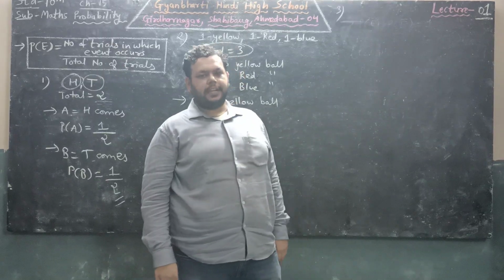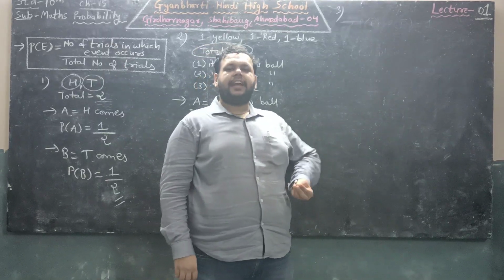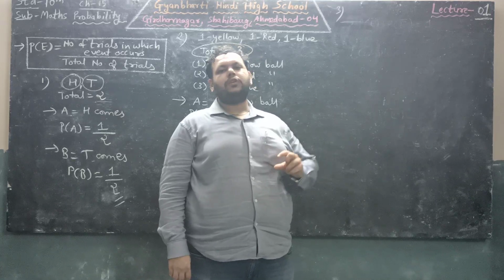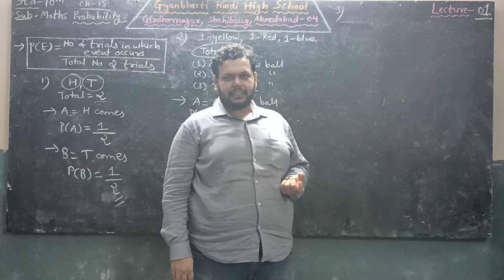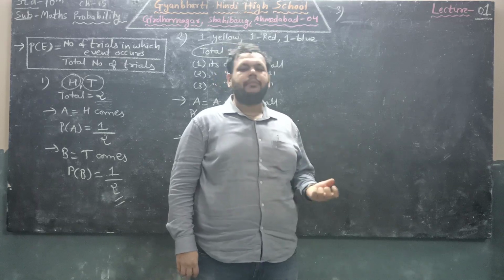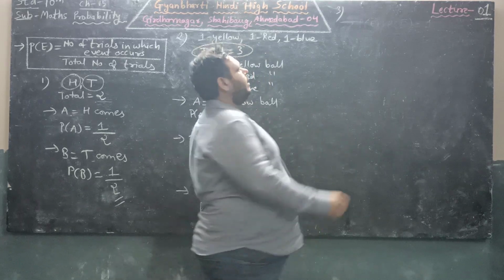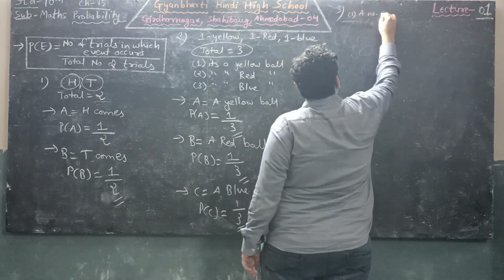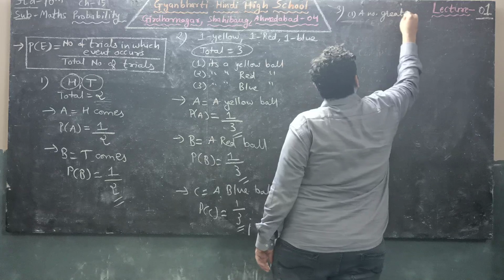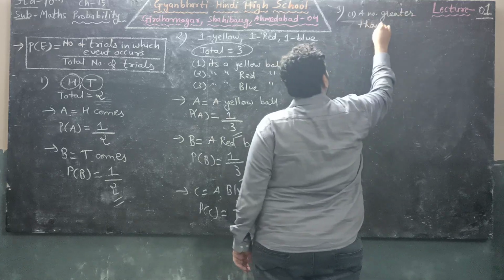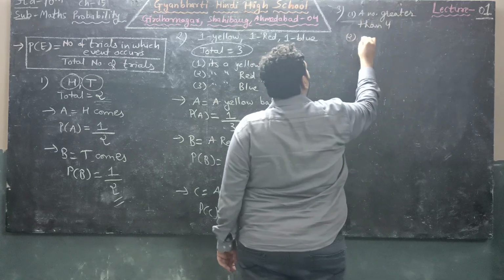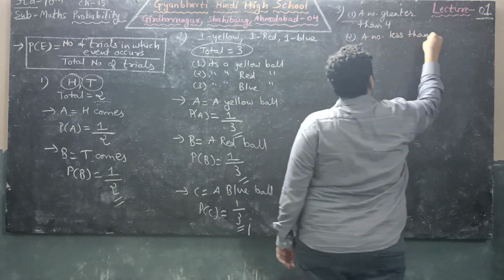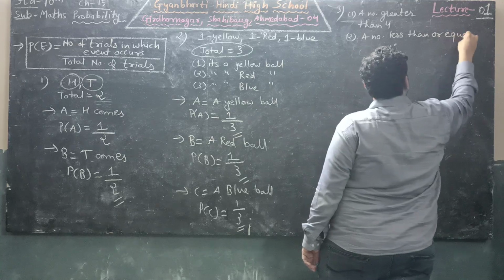Next question number 3. We are throwing a dice randomly. Dice is used for playing snake and ladders and ludo. So we know that there are total 6 numbers on a dice. If we are throwing a dice randomly, find the probability first of getting a number greater than 4, and second a number less than or equal to 4.